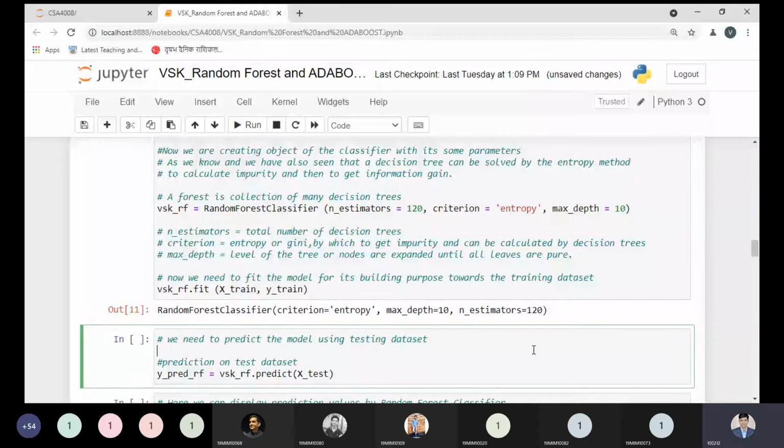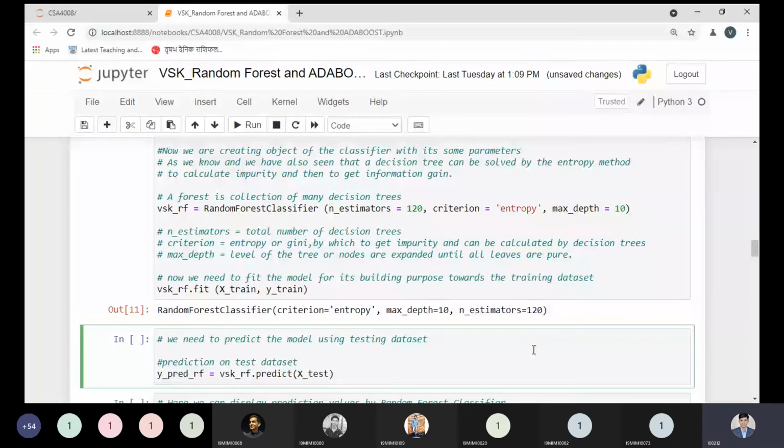So what is the next activity after building the model? Of course, we need to predict with our model. That is the point. Why? Whenever we need to get the accuracy, whenever we need to measure the performance of the model, first our responsibility is to predict with the model. Because based on the prediction data and actual values, you can measure the accuracy. So for calculating the accuracy score, you must have the predicted value. Of course, the prediction will be done with our test data.